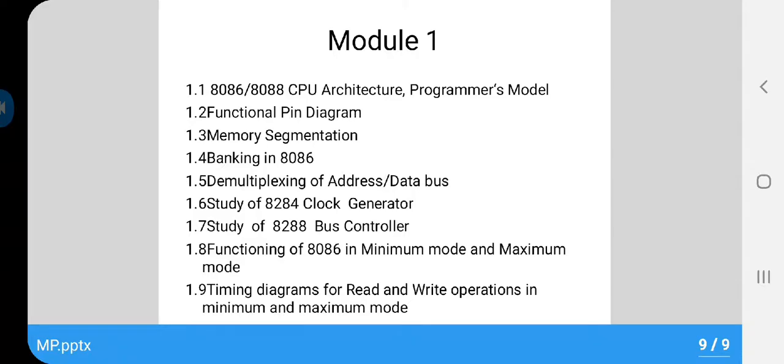Study of the 8284 clock generator. Study of the 8288 bus controller. Then comes the functioning of 8086 in minimum mode and maximum mode. Then timing diagrams for read and write operations in minimum and maximum mode. Now in further videos we are going to see all these topics.